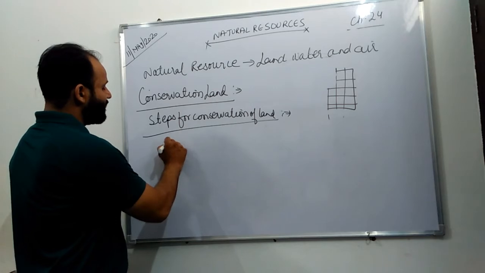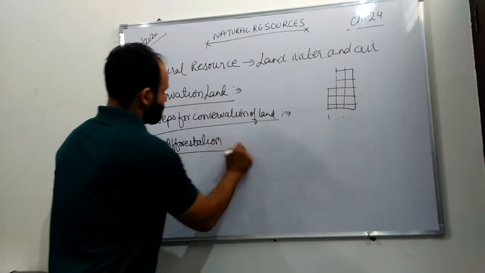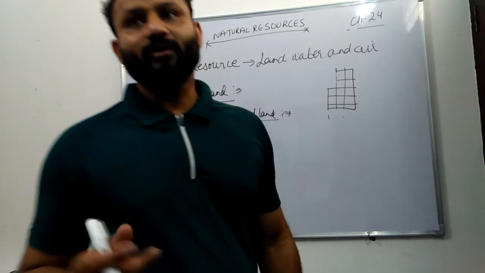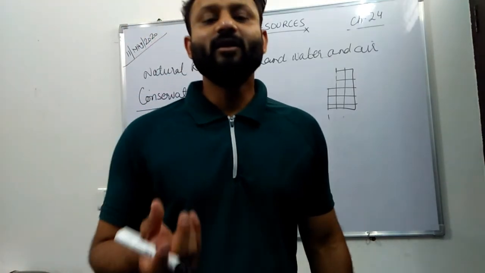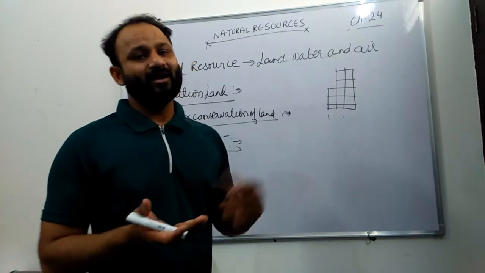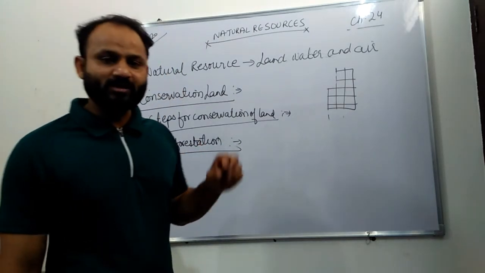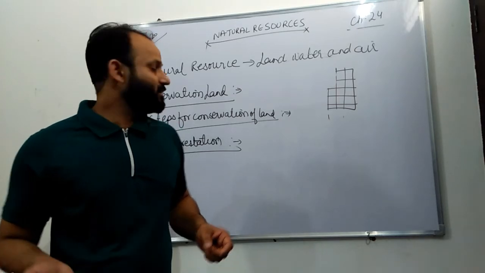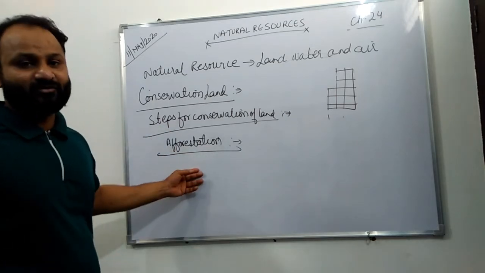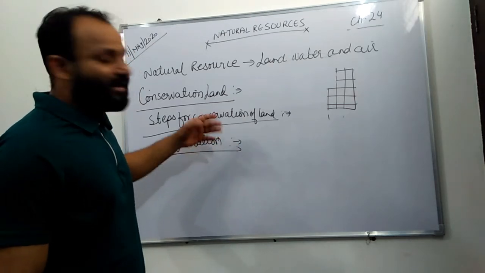And secondly, we have deforestation. Everyone knows that people are cutting trees for their benefit. For their use, they are cutting trees on a regular basis and they are not planting as many trees as they are cutting. So this would create imbalance. You should cut trees and you should also plant trees, then balance will be maintained. So the next step would be afforestation. Planting of trees is very important so that imbalance is not created.